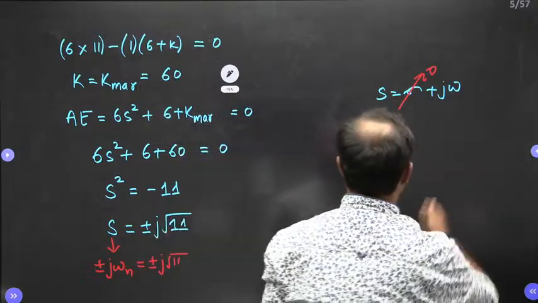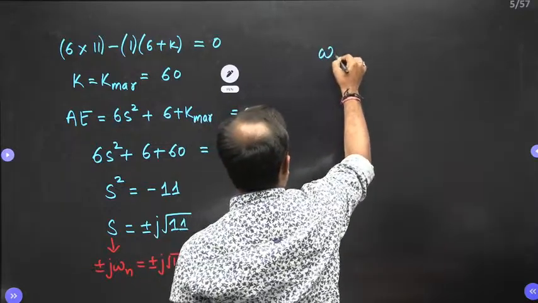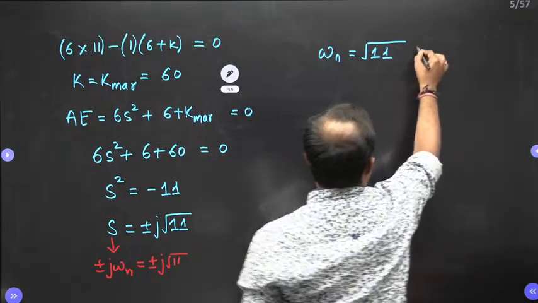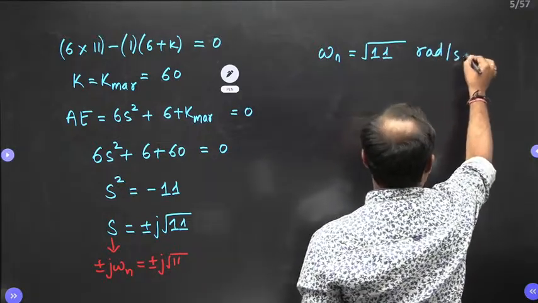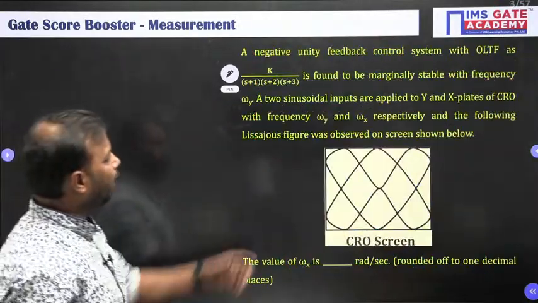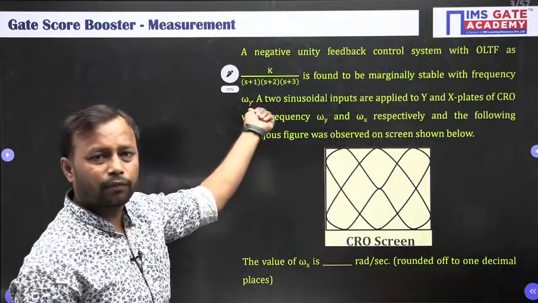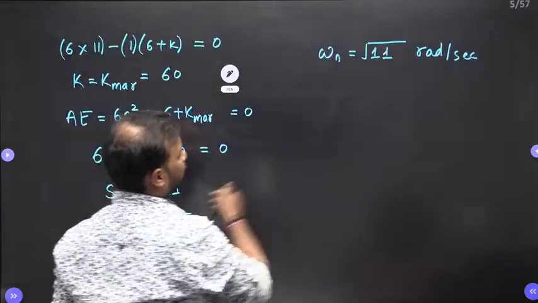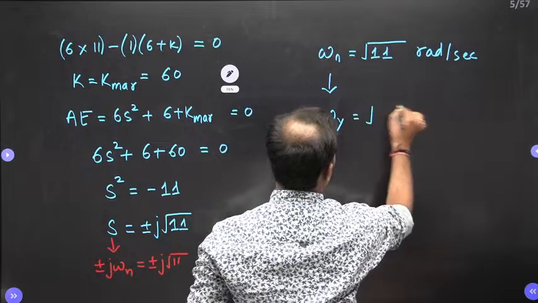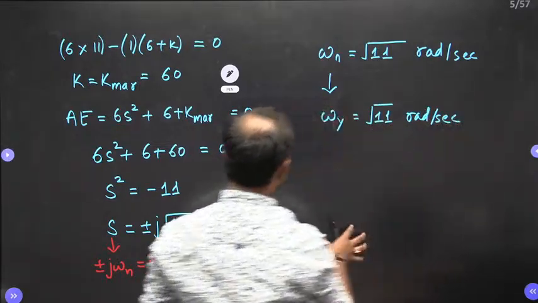So ये वही value है. All right. So we got the value of omega n as root over 11 radian per second. But my dear friend, this omega n is nothing but your omega y. It is found to be marginally stable with the frequency omega y. So this is your omega y frequency. Done? All right. So the first part we had discussed.